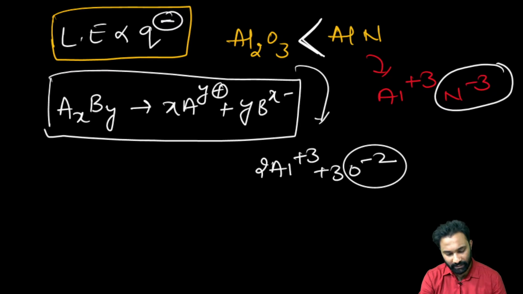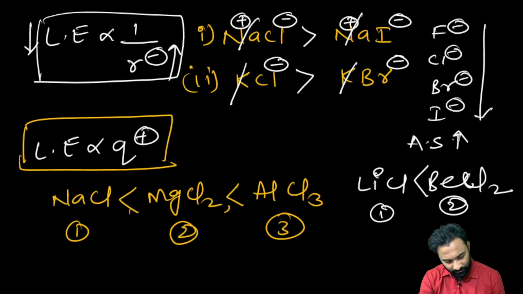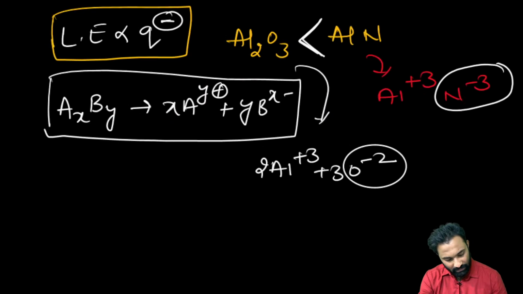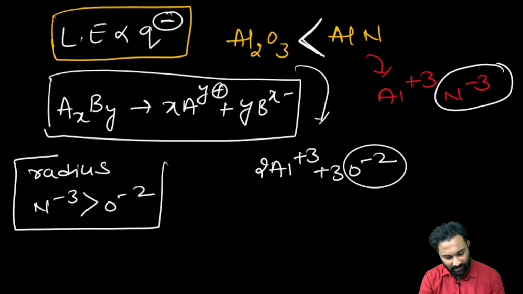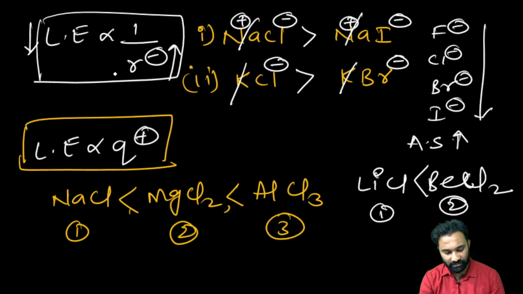Clear? Now, you may get a doubt. Sir, you have said that lattice energy is inversely proportional to the radius of the anion. If we talk about the radius of N3- and O2-, N3- is having the higher radius. Then how can we justify this, sir?